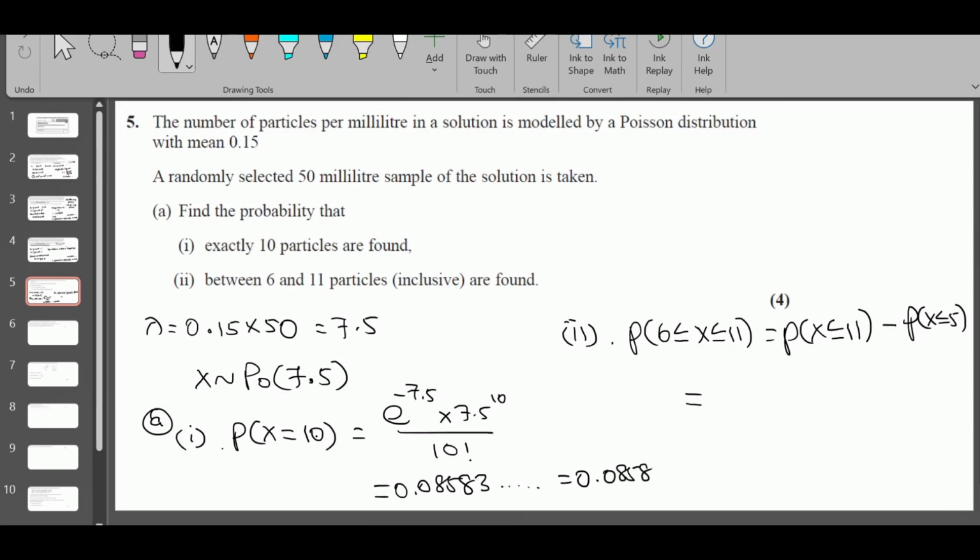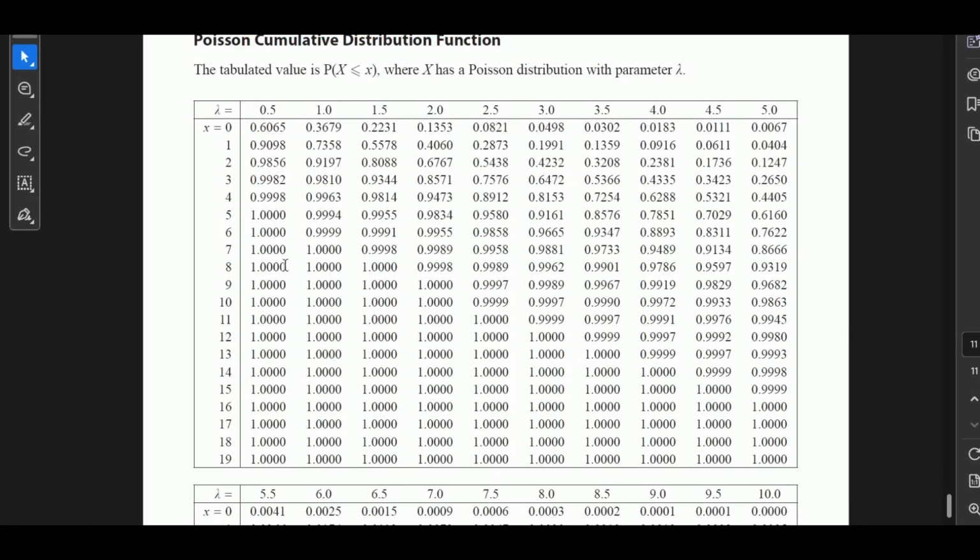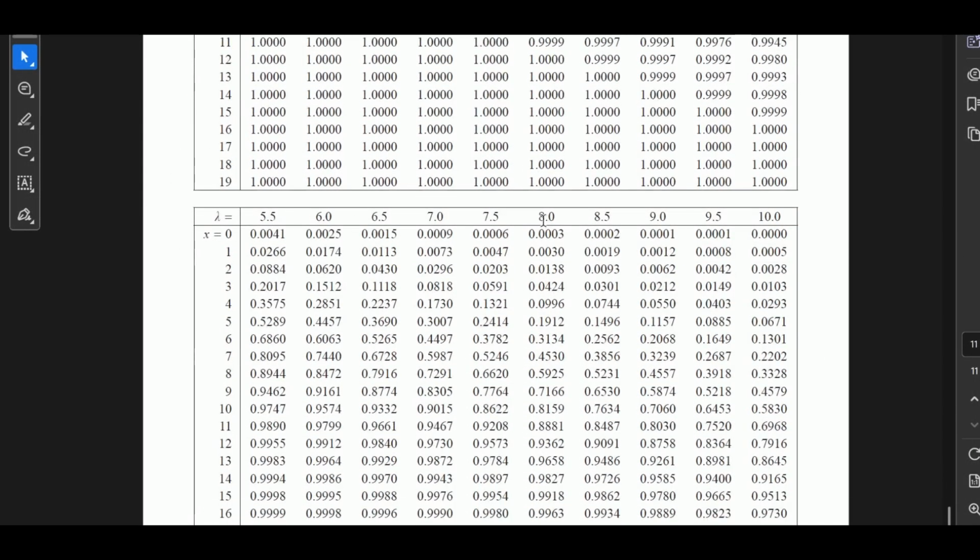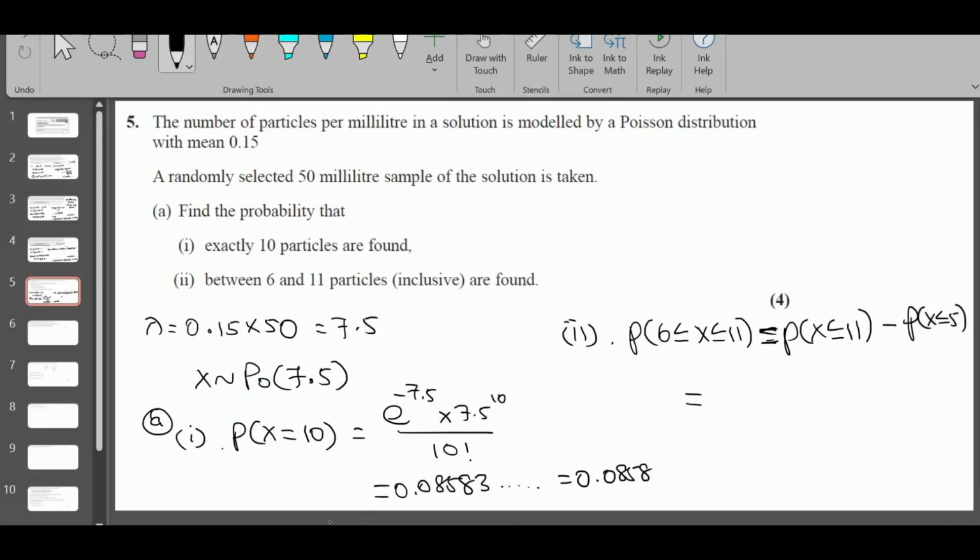And here I'm going to use a table value for part ii. For lambda equal to 7.5, X equal to 11 and 5. So lambda 7.5 is this one. We need the value for X equal to 11 and 5.